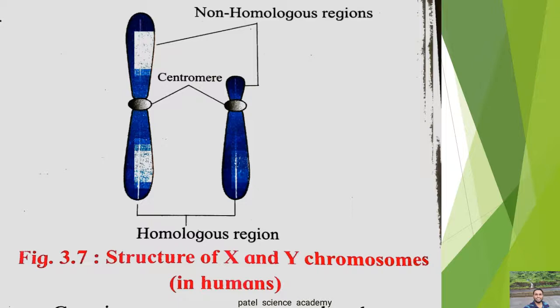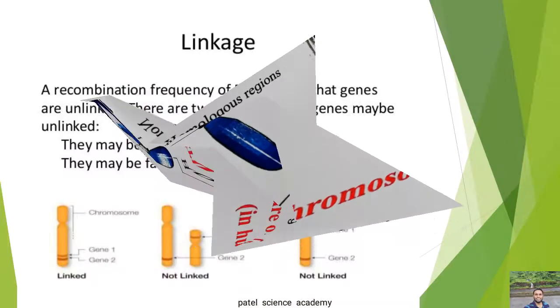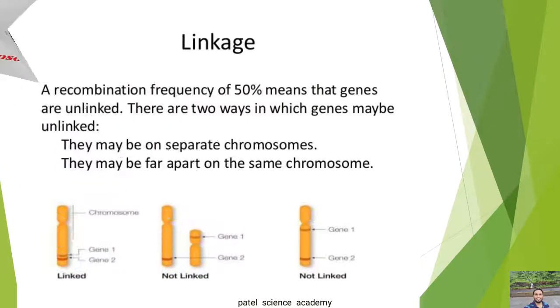The homologous region of the X and Y chromosome is almost the same, but the non-homologous region of X and Y chromosome has differences. X chromosome's non-homologous region is always longer than the Y chromosome's. This is about the structure of the X and Y chromosomes. Dear students, now we'll see about the linkage. I'll explain to you about linkage now.